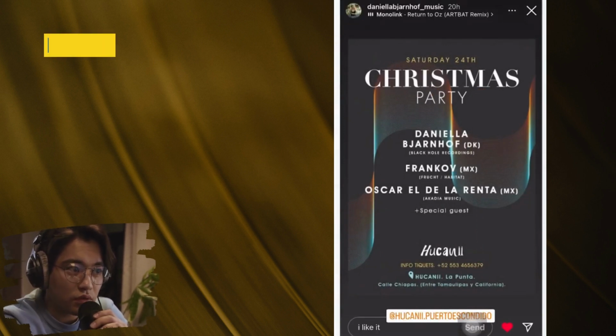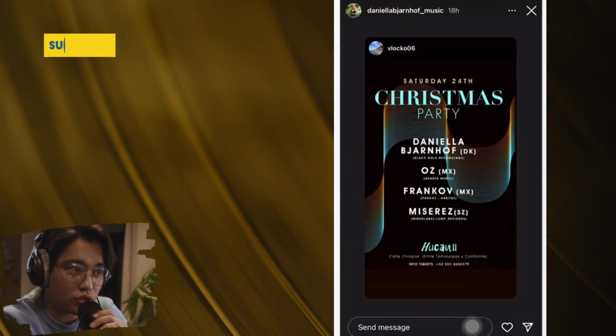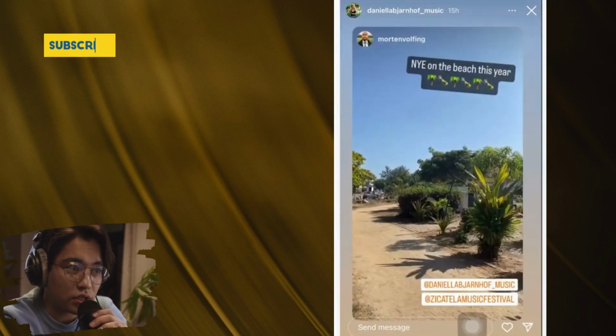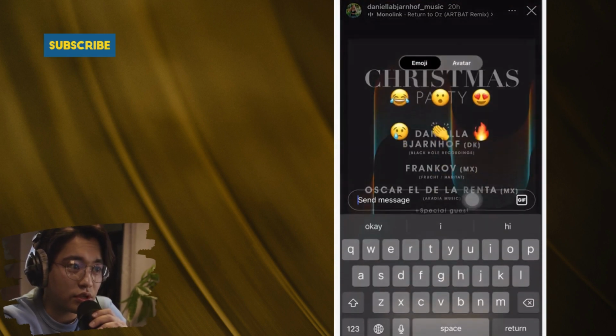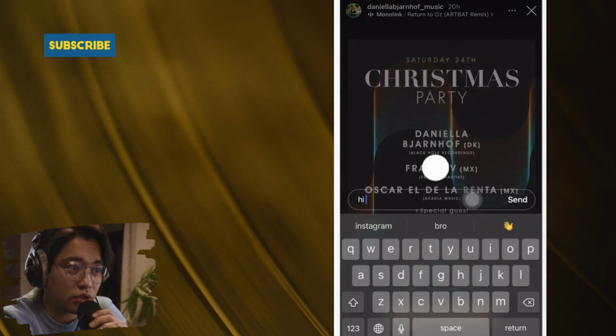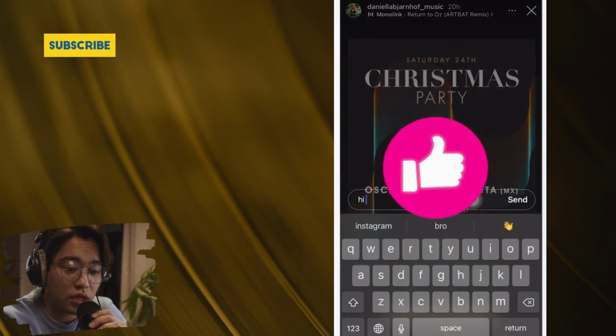Like I said, you just want to click this heart at the bottom right. You can do this for multiple stories, and you can also send a message. Like I said, to this person, you can click on send a message on the story and then say hi or anything like that.